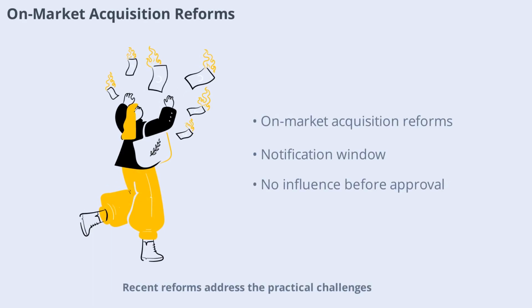Recent reforms address the practical challenges of on-market acquisitions of listed securities. Acquirers can complete purchases and notify the CCI within a prescribed window, but cannot exercise influence until approval is obtained. This balances the need for timely transactions with merger control requirements, ensuring compliance without disrupting market operations.